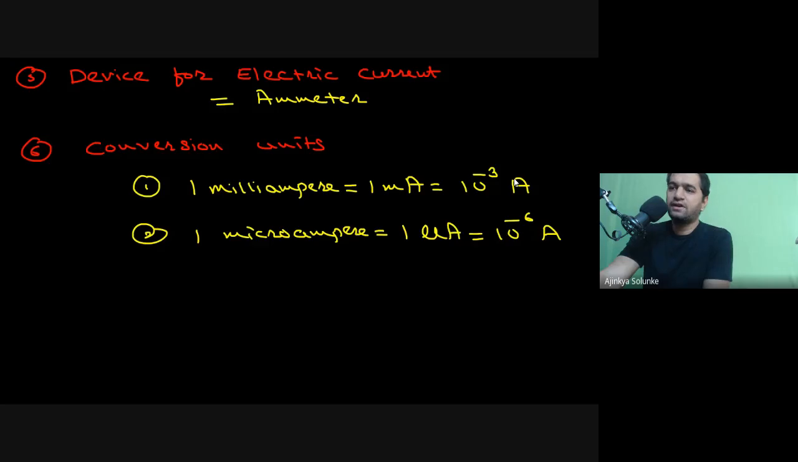Okay. Have you written these? Device for electric current and conversion units. Let me know in the chat section whether you have written this. It's very simple statistical data. There is nothing to explain in this. You just have to write it down, nothing more. Any confusion till now? If there is, please let me know so that I can make you understand.